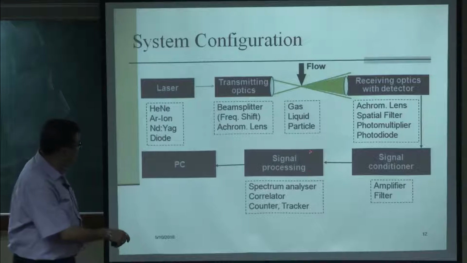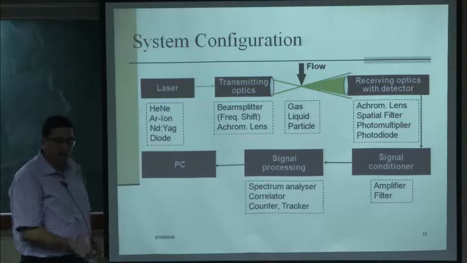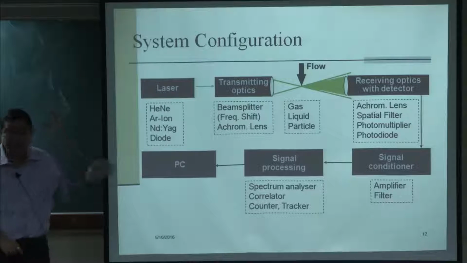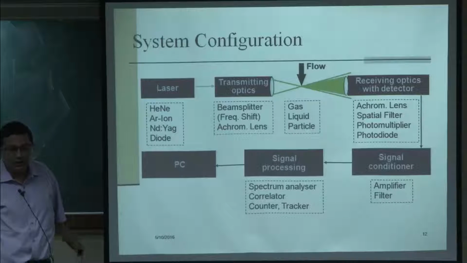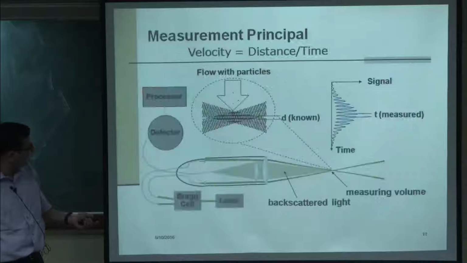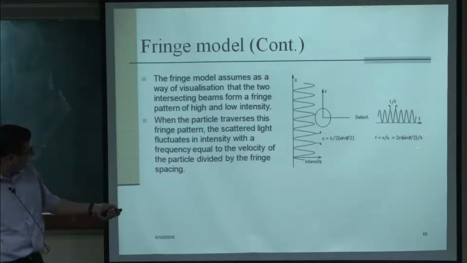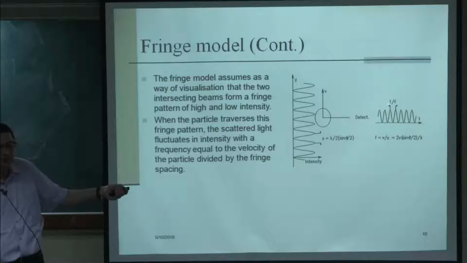The most critical component here is the signal processing part, because the frequencies are fairly high. I will show what the frequency typically is; it will be in the megahertz to gigahertz range. If you look at this expression, lambda is the wavelength of the laser light and that is typically in some nanometers, so it is inverse of that.